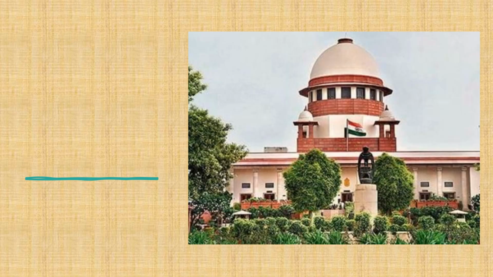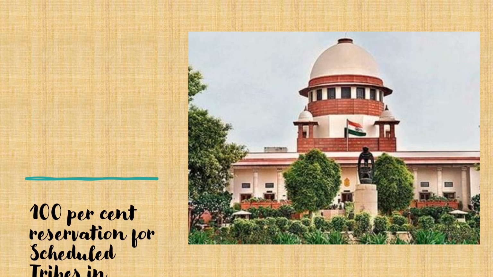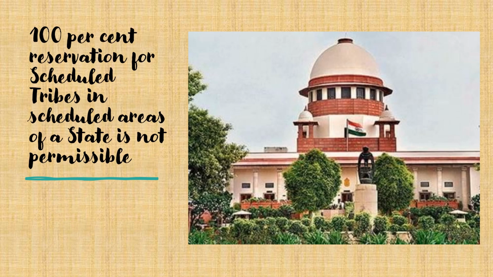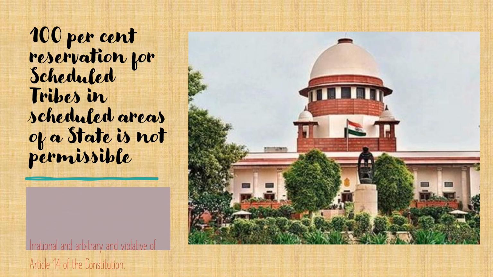The Supreme Court's 5-judge constitution bench on April 22nd held that providing 100% reservation for scheduled tribes in scheduled areas of a state is not permissible. The bench, comprising Justices Arun Mishra, Indira Banerjee, Vineet Saran, M.R. Shah and Aniruddha Bose, held that the reservation of 100% posts was irrational and arbitrary and violative of Article 14 of the Constitution.